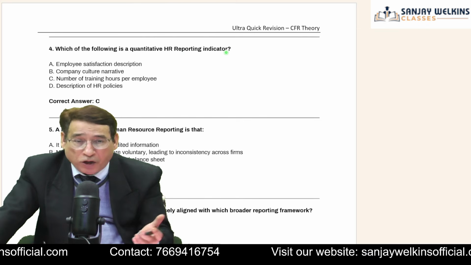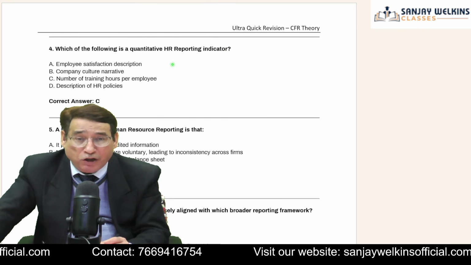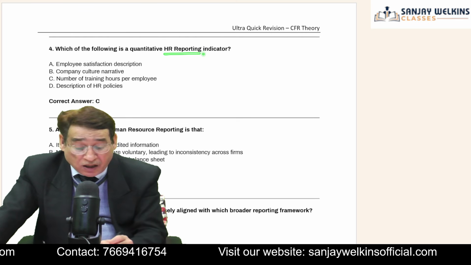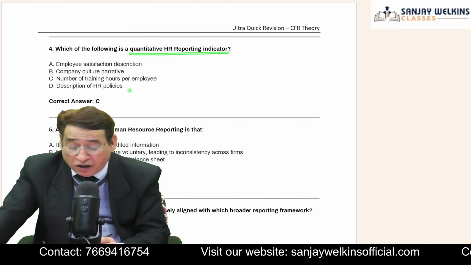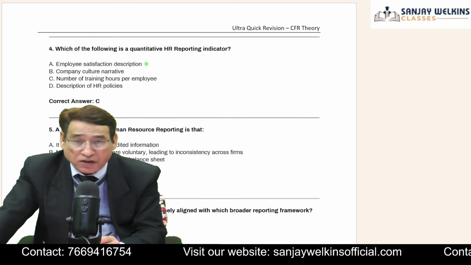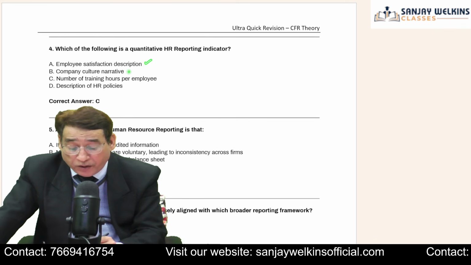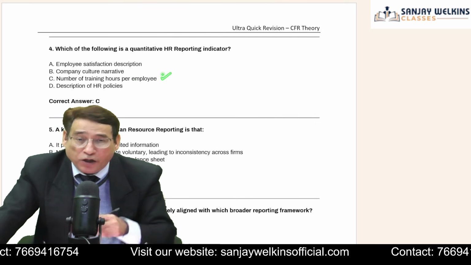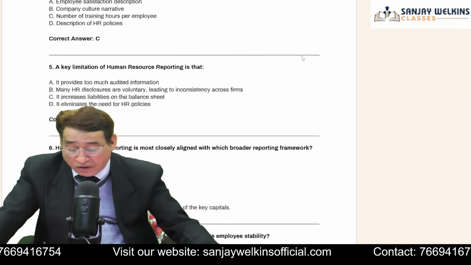I told you there are quantitative and qualitative issues which we need to present through HR reporting. Now, the question here is asking for a quantitative indicator. Employee satisfaction description, no, it cannot be quantified. Company culture narrative, it cannot be quantified. Number of training hours per employee can be quantified. So we may say this is going to be the answer.